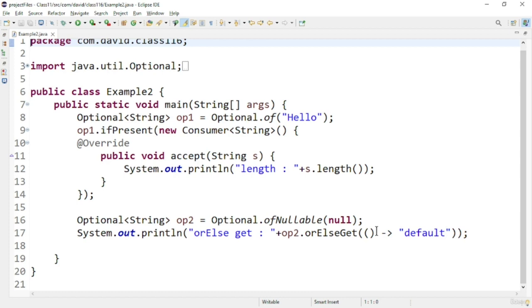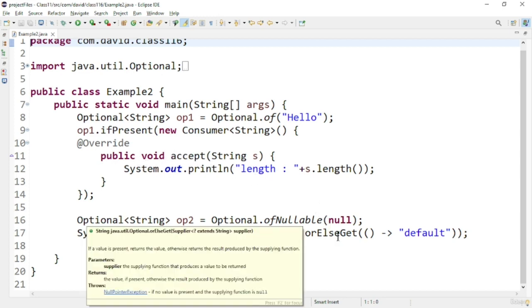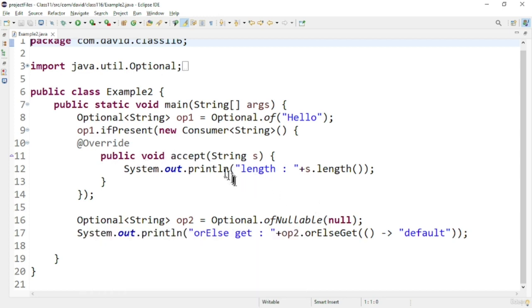We will explain lambda expressions in the lambda expression section. For now, orElseGet should work like this: if a value is not present, then this particular message should come. I already mentioned the anonymous class above, and this notation can be simplified by using a simple lambda expression. So we can use the lambda expression in the above code also. That's it for this program. Now let us see the output of this program.